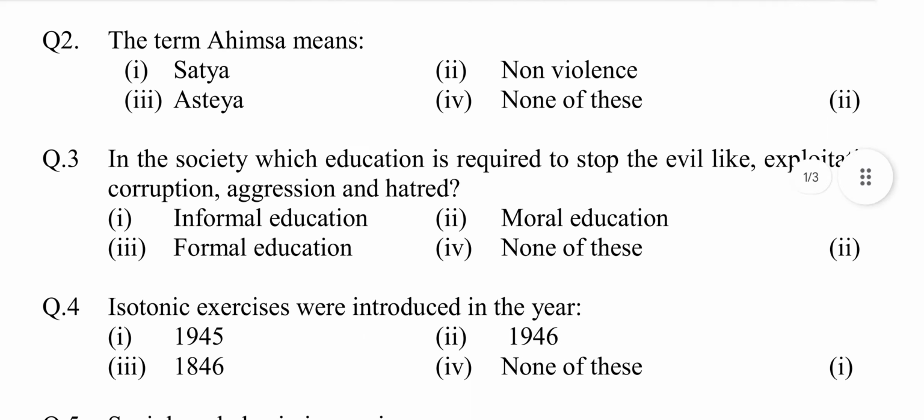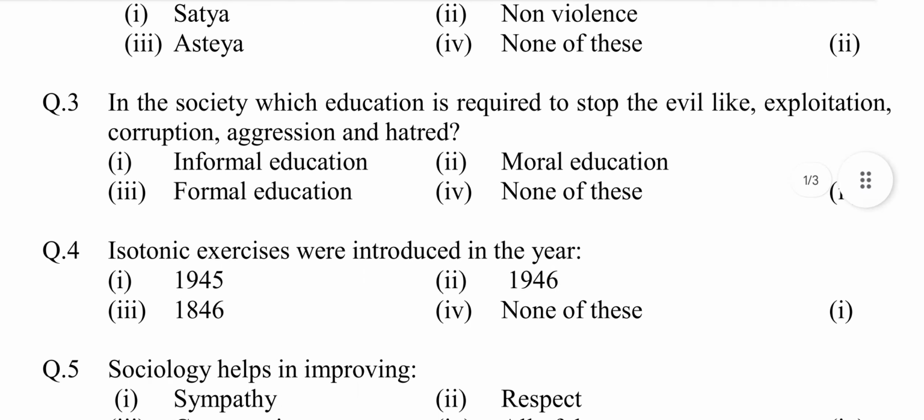Question number 3. In the society, which education is required to stop the evil like exploitation, corruption, aggressions, and hatred? Option first informal education, second moral education, third formal education, fourth none of these.